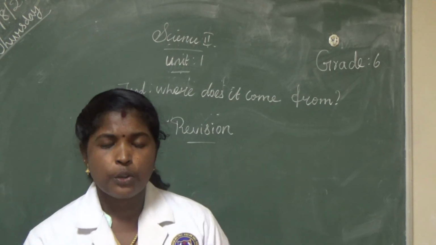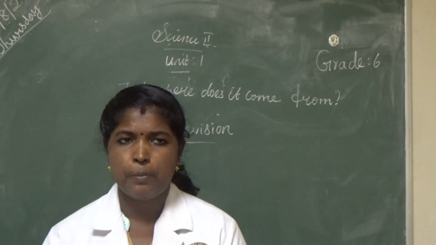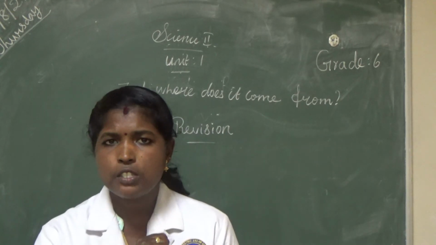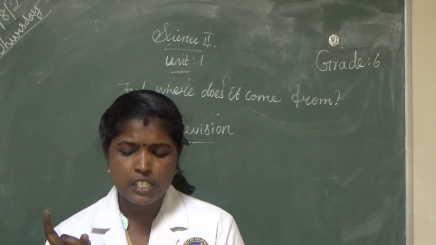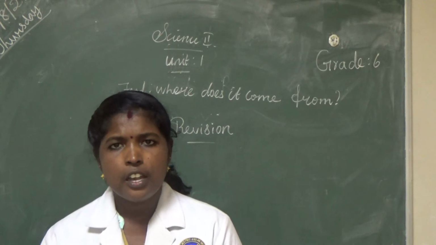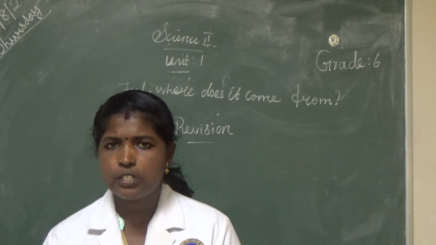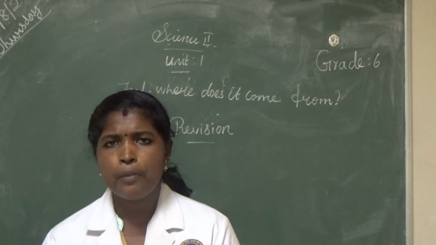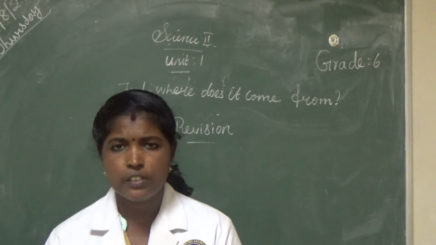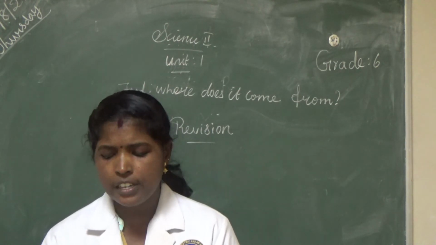Roots that we eat as vegetables. First question. Roots that we eat as a vegetable: radish, turnip, beetroot, sweet potato. These are some examples of roots that we eat as a vegetable. Write any 2: radish, turnip.